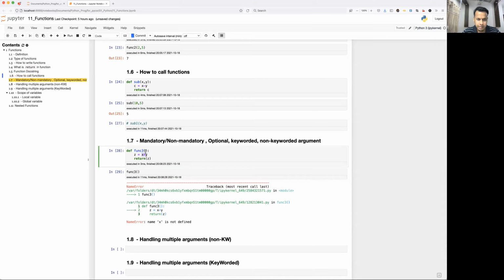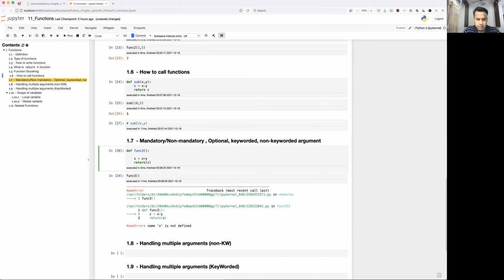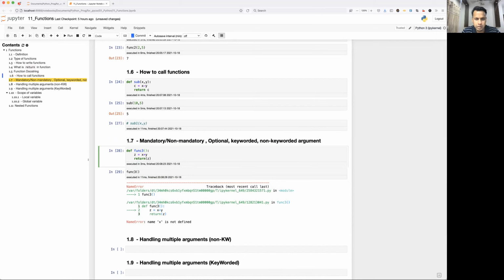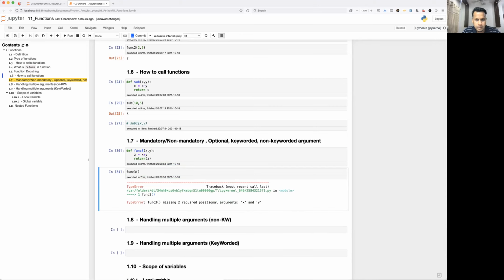So you must pass some argument, correct? So what you need to do basically is pass some argument which you are going to perform some operation over, x, y. Okay, so now I'm defining two arguments x and y, but while calling I'm not passing any argument at all. So what is going to happen? Func3 missing two required positional arguments x and y. So while defining you have given two arguments, but you are not passing them, right? So it is going to throw this type error. We require two arguments, but nothing is passed, right? That's why this error has come.